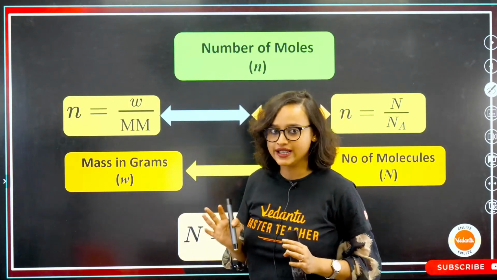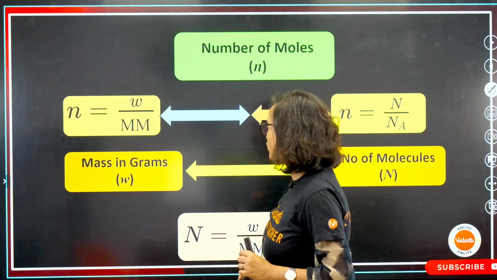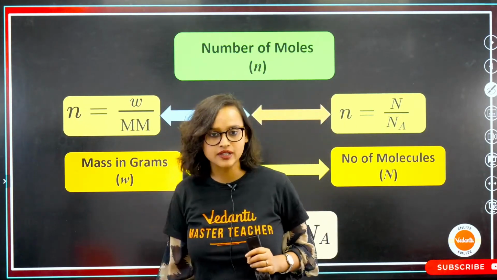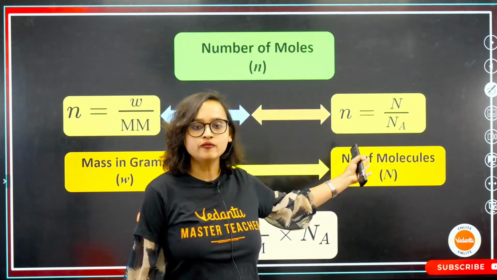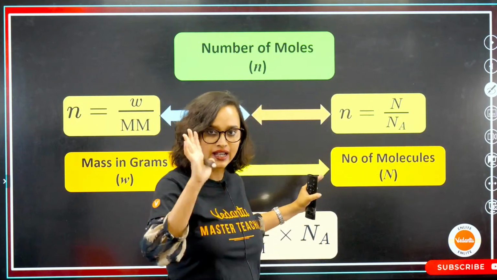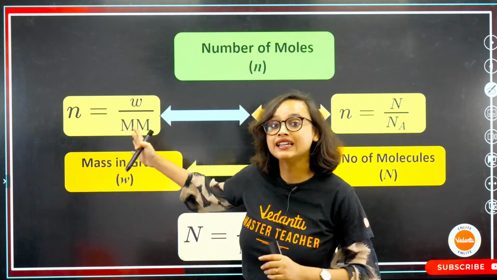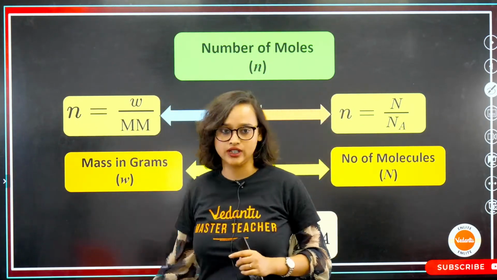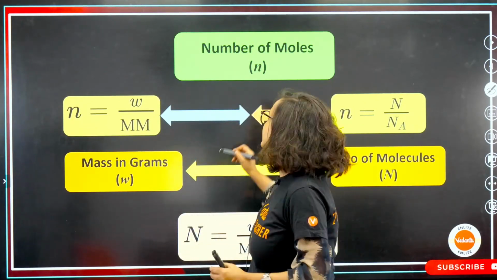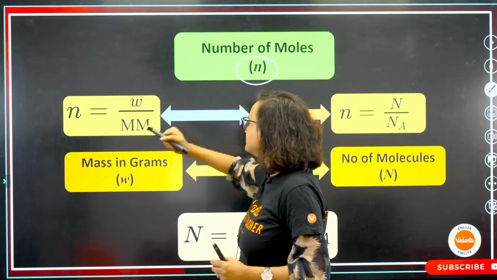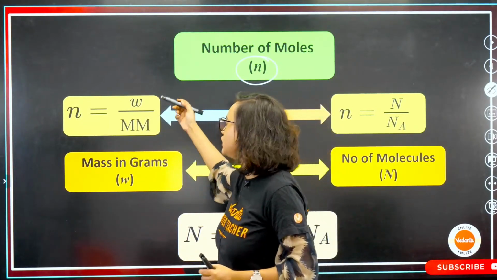Number of moles: if you have to calculate the number of moles, you can either calculate it from mass in grams or from the number of molecules. If number of molecules is given, then this is how you calculate. If mass in grams is given, then this is how you calculate. Number of moles is denoted by the small letter n, which is equal to W divided by MM.